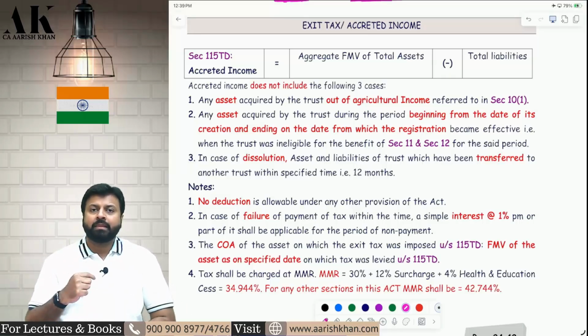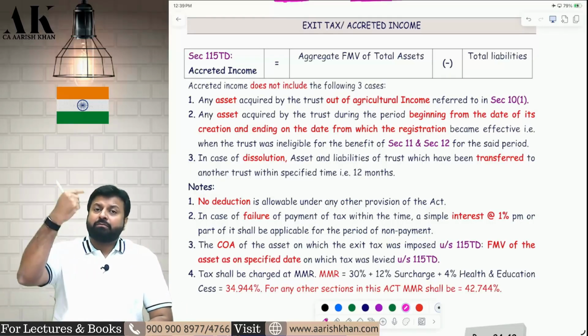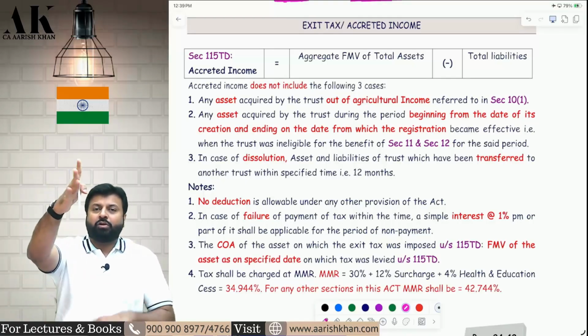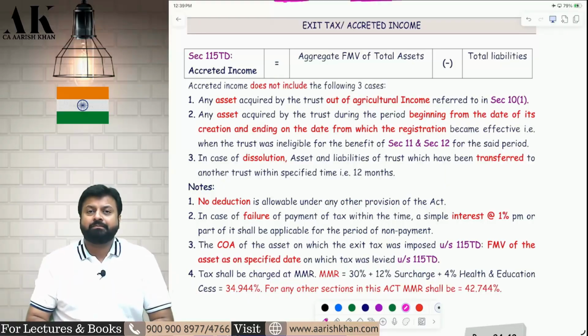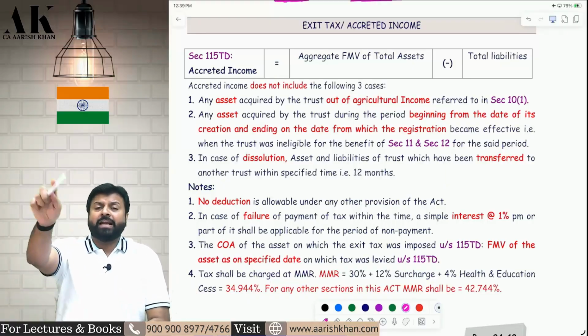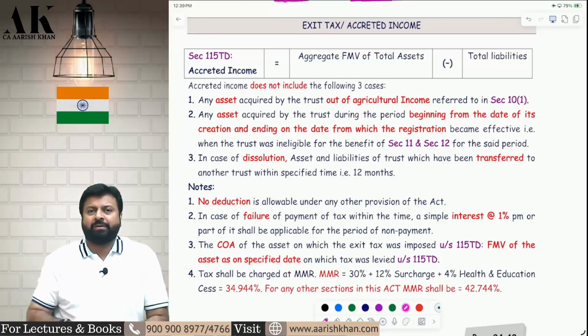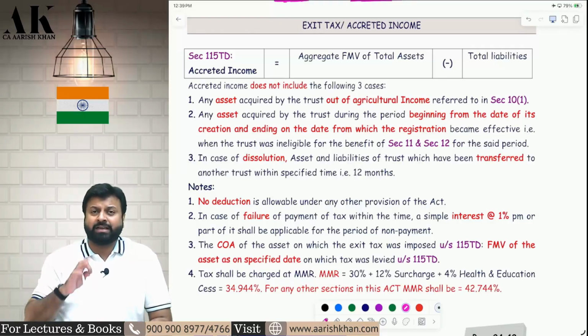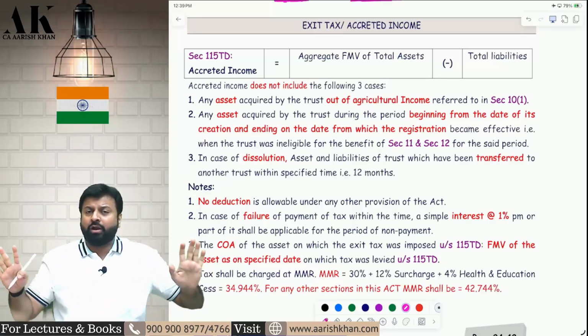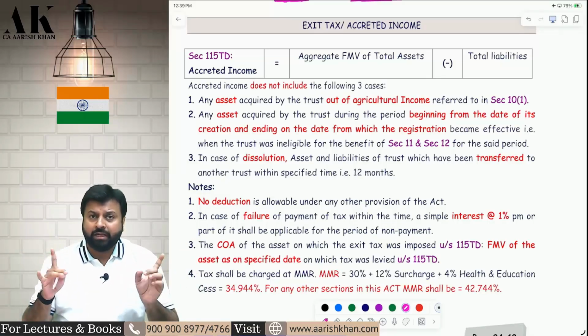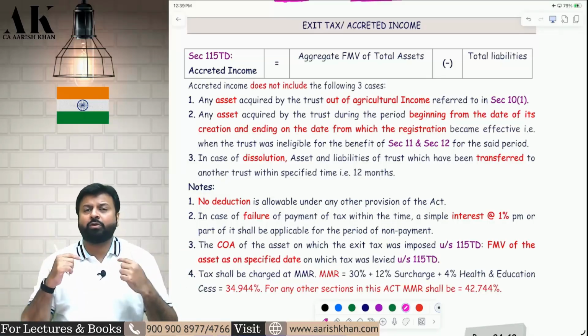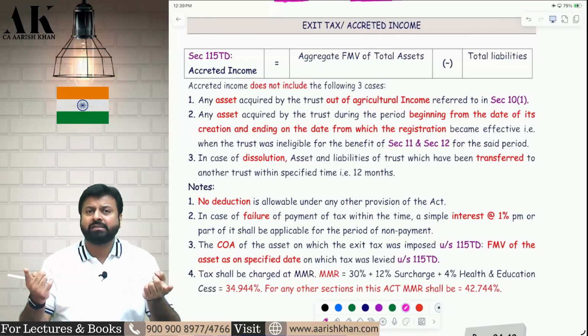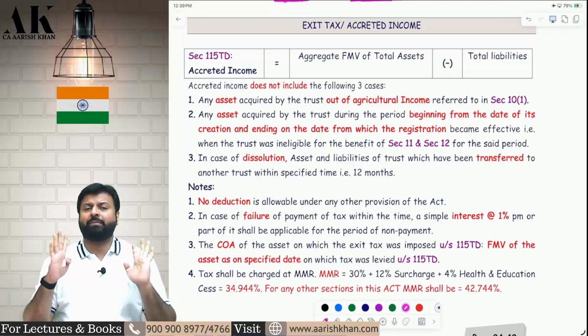Second, I am a charitable and religious trust and I am getting merged with another entity which is not doing activity similar to 12AB. So I am doing a merger with a business entity, not doing charitable activity. Then also I will be liable for exit tax. Third one, if my trust is dissolved and within 12 months I don't transfer all my assets and liabilities to another trust registered under 12AB, then I will be liable for exit tax.